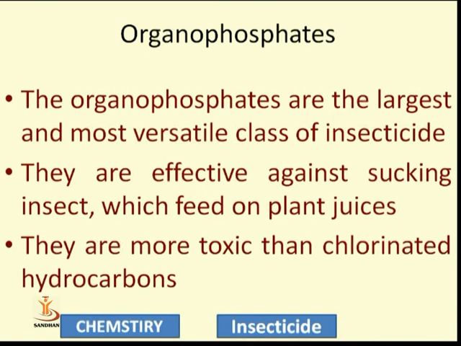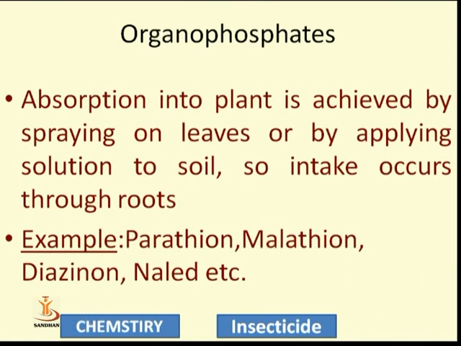They are more toxic than chlorinated hydrocarbons, so they are highly hazardous. Organophosphorus compounds are highly hazardous, and their use is limited because if they are highly toxic for insects, they are also highly hazardous for human beings and for the environment. But even so, we use organophosphate compounds very frequently. Absorption into the plant is achieved by spraying on the leaves or by applying the solution to soil, so intake occurs through the roots.